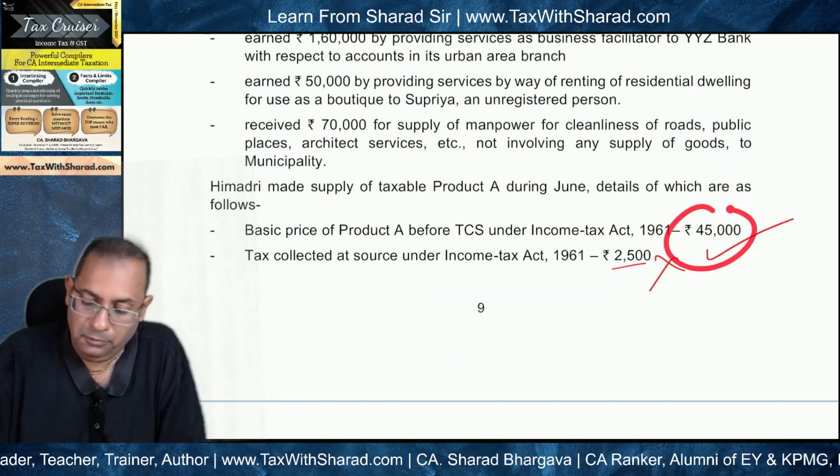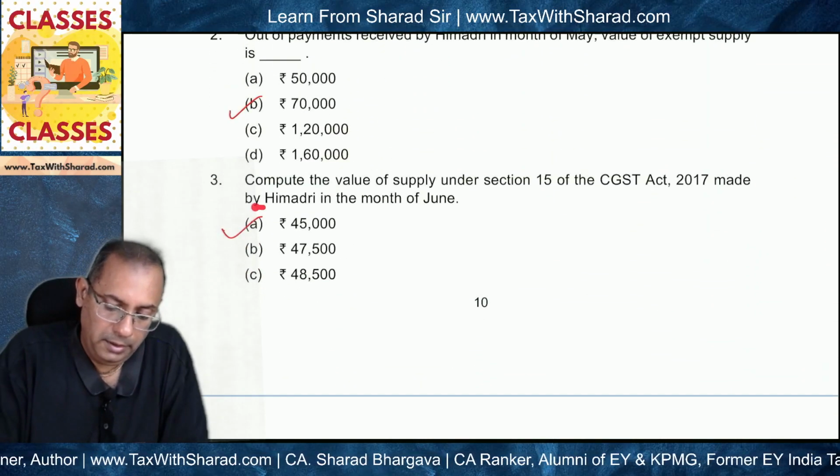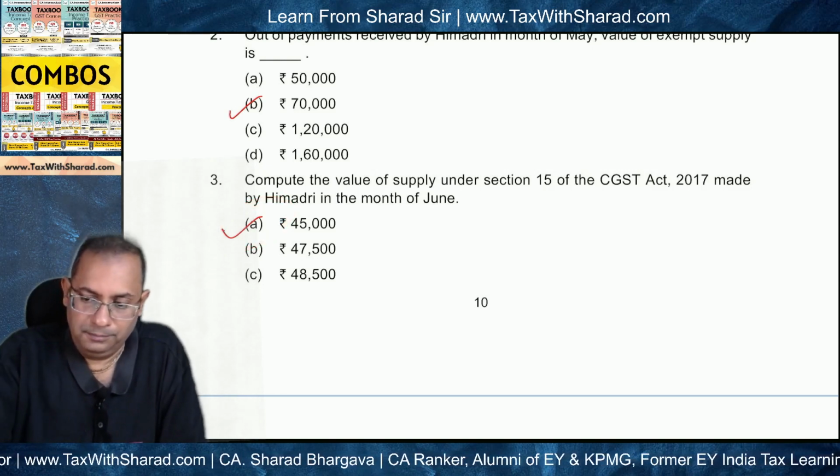So what remains basically is 45,000. So 45,000 will become the value. So that's why option A is the correct answer.